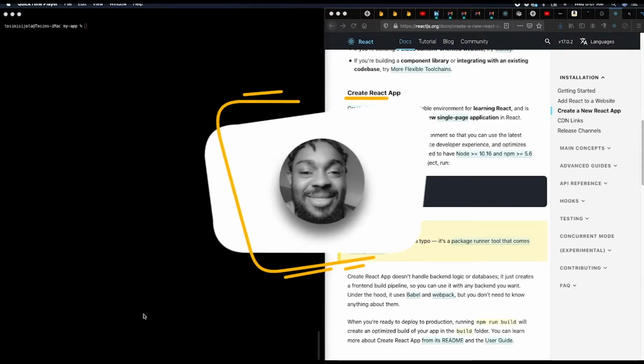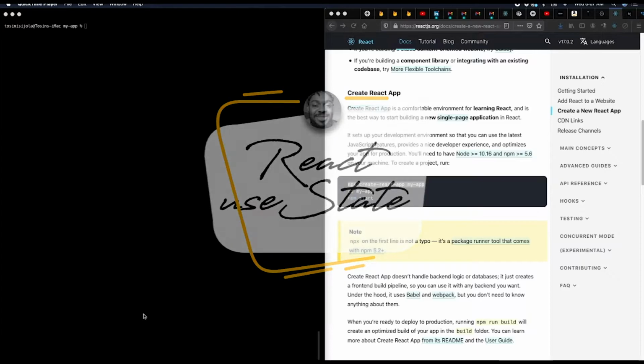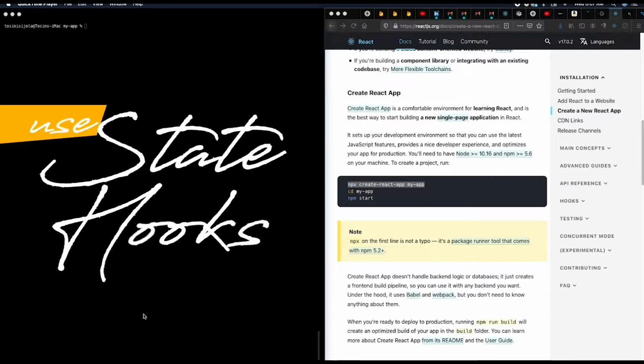Today, I just want to do a quick video on state hooks. We're going to be talking about useState here today, so I'm just going to briefly rush through it, and I'm going to create a simple application that when you click, you just update the state of the count from maybe 0 to 1 and all that. So we're going to do that right now, and it's pretty much simple.